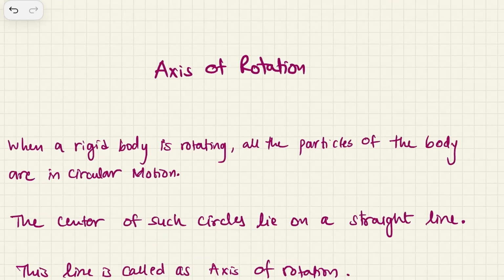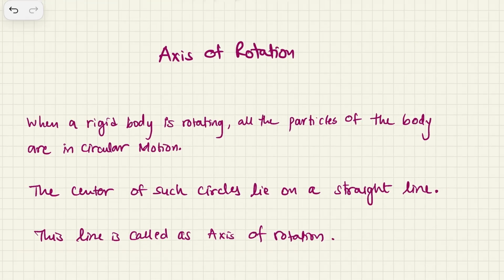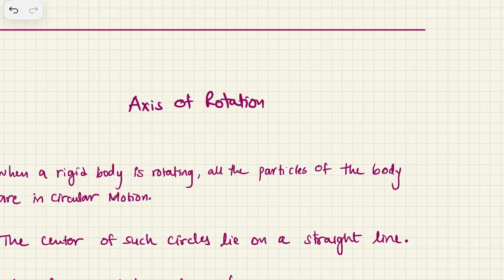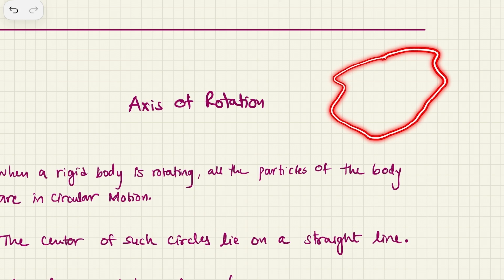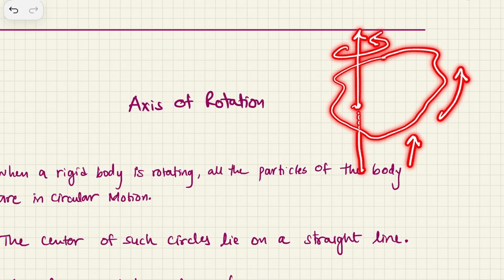Now the next is something called the axis of rotation. Suppose I have this rigid body, and I drill a small hole through this body and pass a rod through it, and if I push it from this end, this body is now going to revolve around that point, around this line. Now this line will be called an axis of rotation.